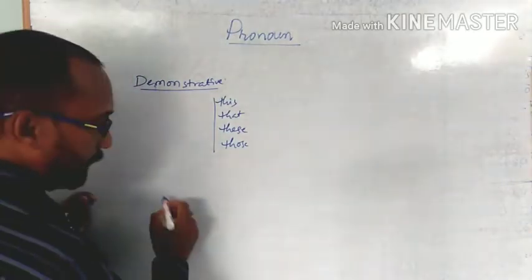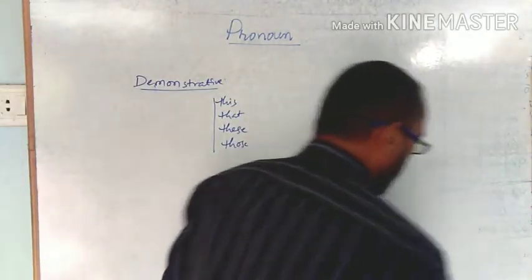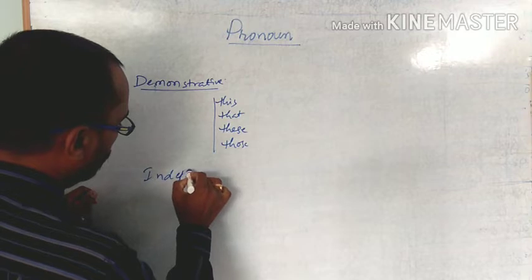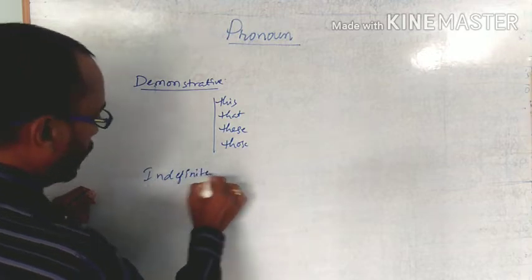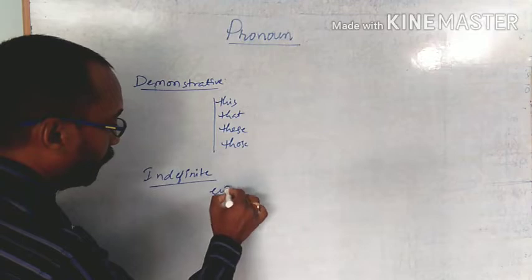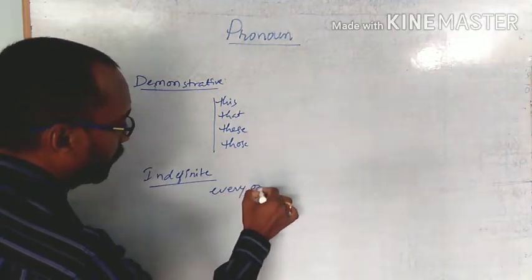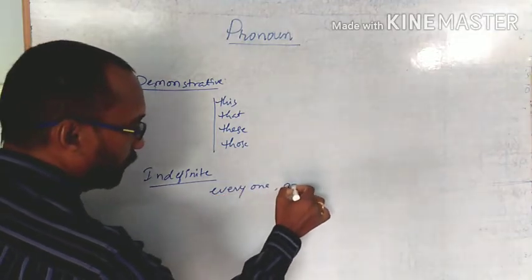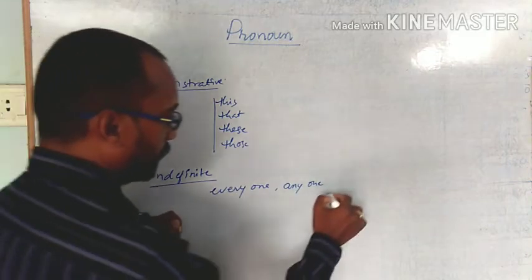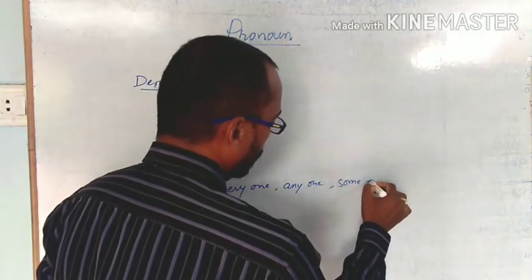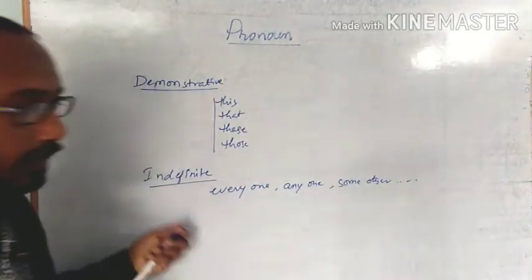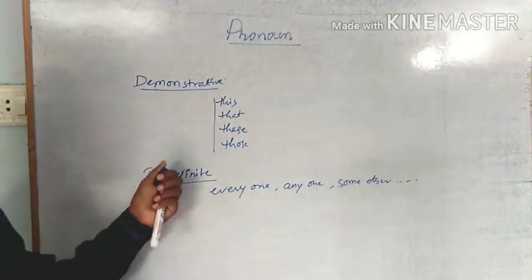And one more kind is the indefinite pronoun. Indefinite pronouns are everyone, anyone, some, other, etc.